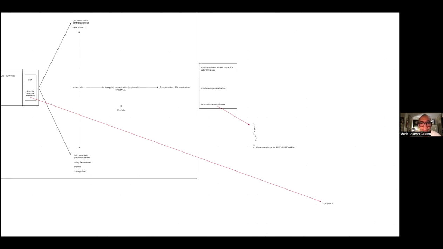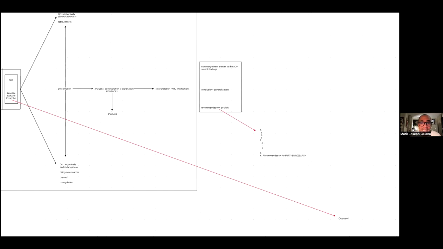So again, take note that in the summary, conclusion, and recommendation, there has to be a one-to-one correlation. And the one-to-one correlation is based on the statement of the problem. The statement of the problem is the one that is going to organize your summary. It's the one that will organize your conclusion. It's the one that will organize your recommendations.